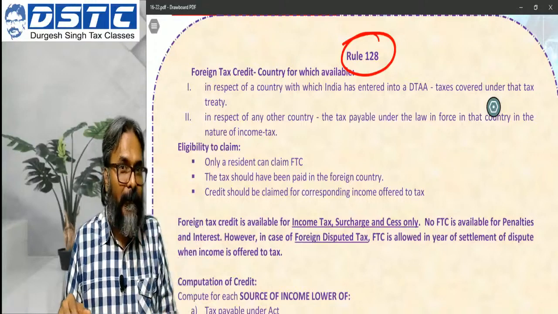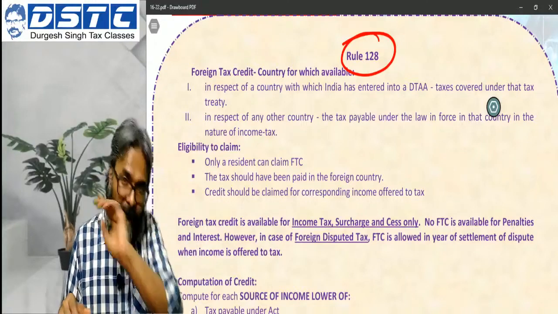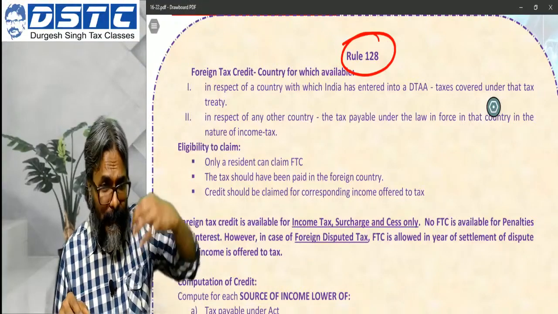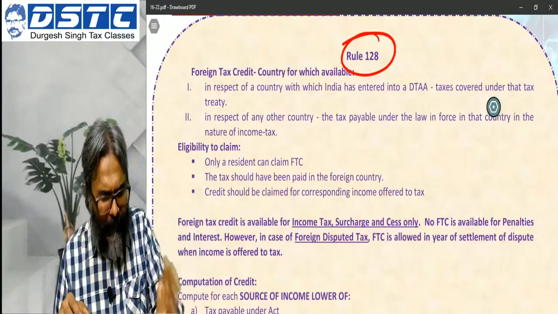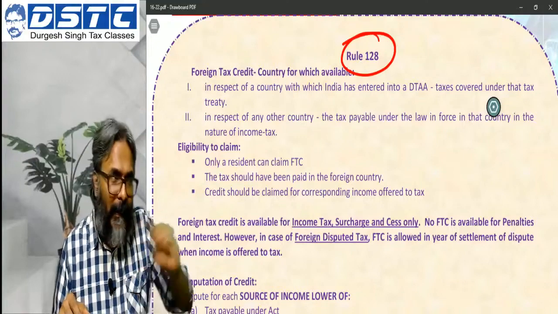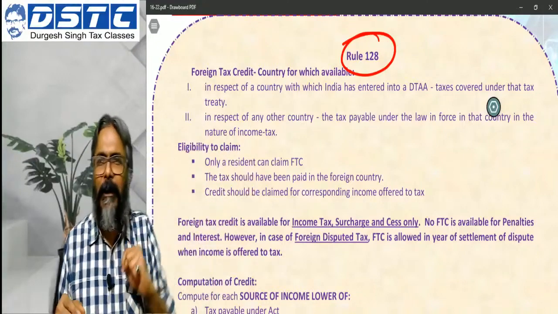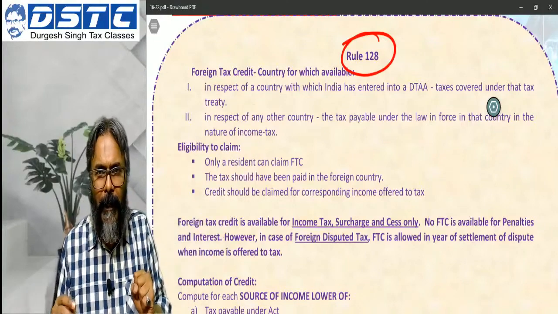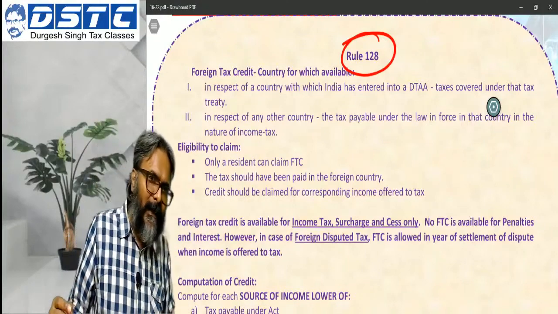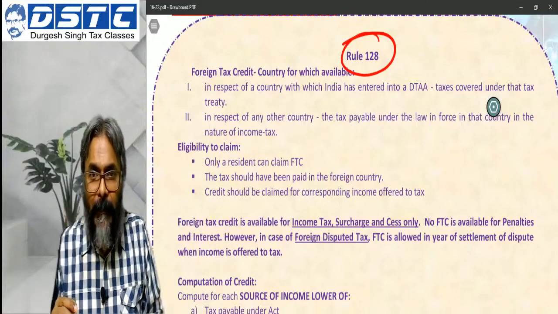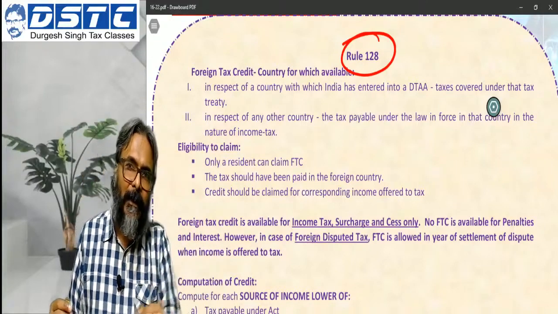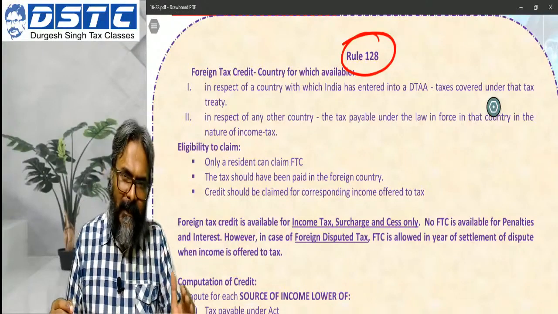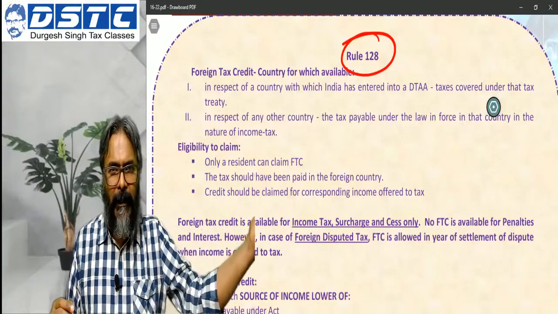This is the time when the taxpayer should be a resident in India. He has got income in the foreign country as well. The source country is a foreign location. Treaty says that the said income may also be taxed in the country of source itself, that is the foreign country. In this case, the source country will tax this particular income.